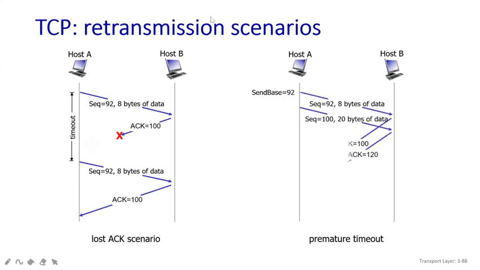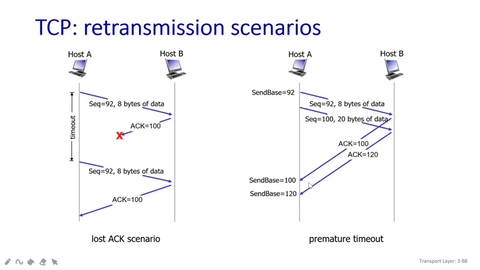But what is happening on this side? The sender is going to send two packets. You can see 92 plus 8, 100, right? Because it has 8 bytes of data, the next sequence number will be 100. This one has 20 bytes of data. So when the first one is received, it will send acknowledgement 100, because my last packet will be bearing 100.